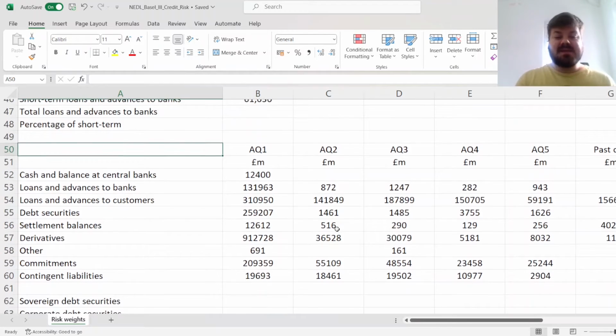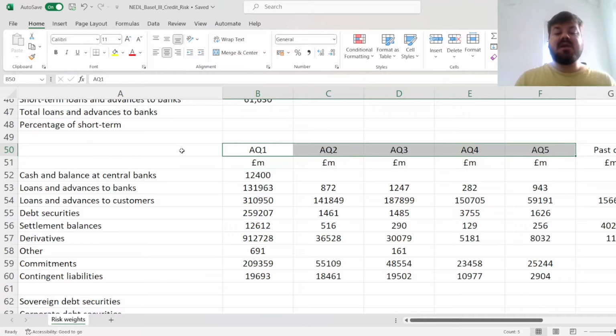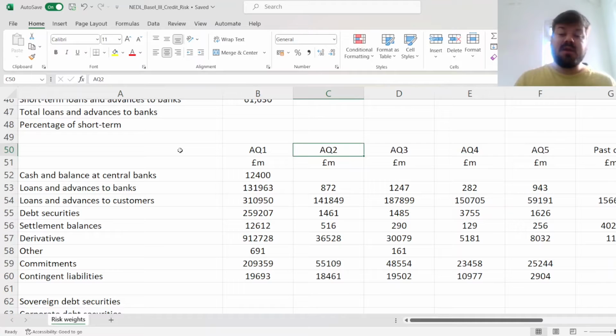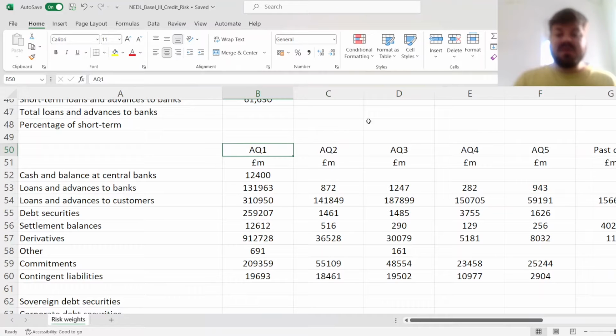And the main data set that we have extracted from the Royal Bank of Scotland 2008 annual report is the breakdown of the main asset groups as well as some notable off-balance sheet items throughout the AQ groups. So we can see here AQ1, AQ2, AQ3 up to AQ5, and those stand for asset quality groups that banks assign to their assets in terms of their credit risk level. And for most of the asset groups, these quite neatly correspond to credit ratings.